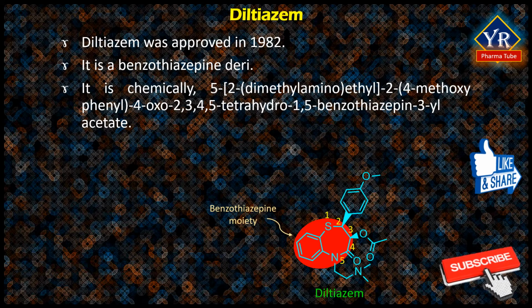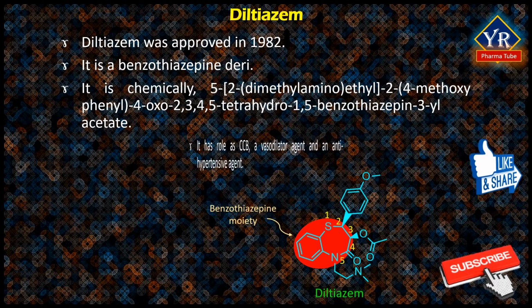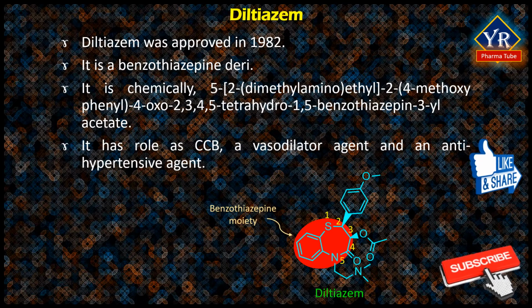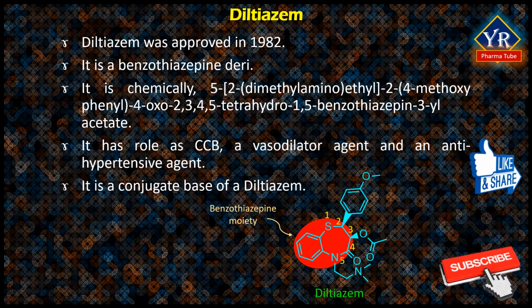As a calcium channel blocker and vasodilator, it is used as a hydrochloride in the management of angina pectoris and hypertension. It has a role as a calcium channel blocker, a vasodilator agent, and an antihypertensive agent. It is a conjugate base of a diltiazem.